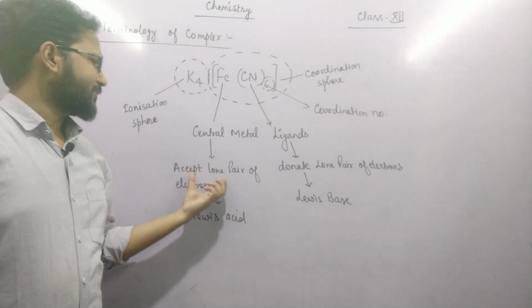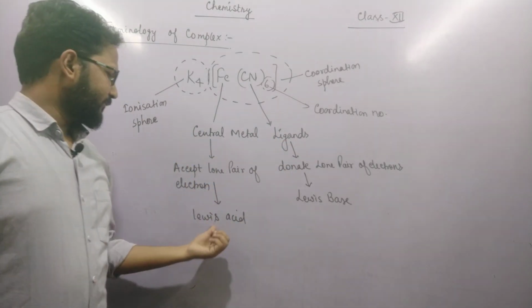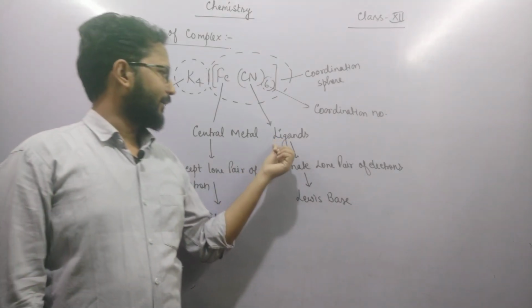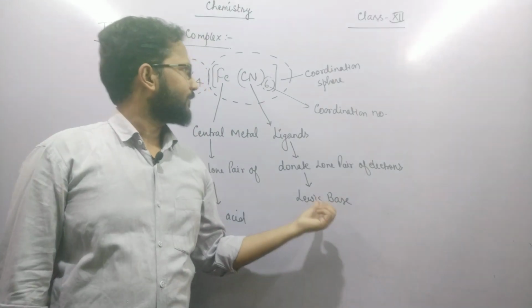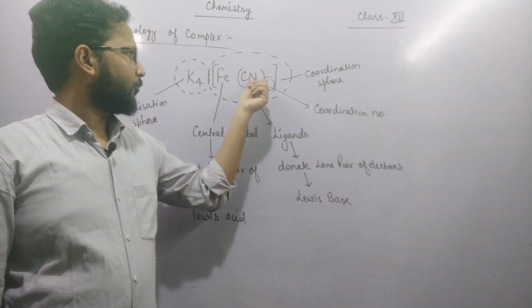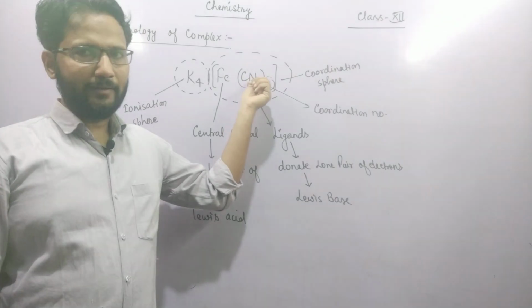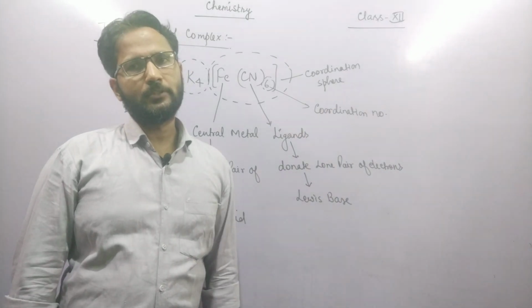The central atom accepts lone pairs of electrons from the ligands, so it acts as a Lewis acid, and the ligands donate lone pairs of electrons, so they are called Lewis bases. The number of ligands attached to the central metal is called the coordination number. Is it clear?